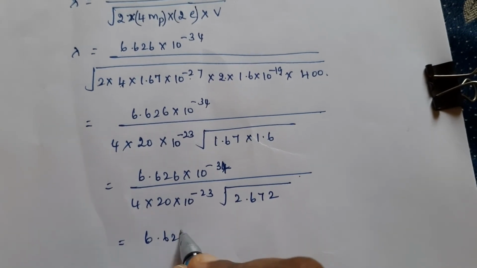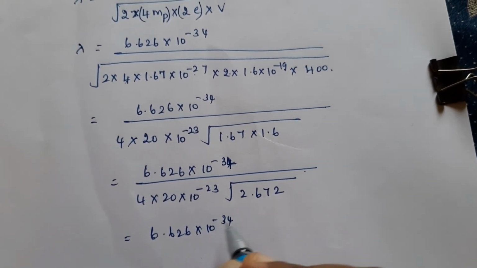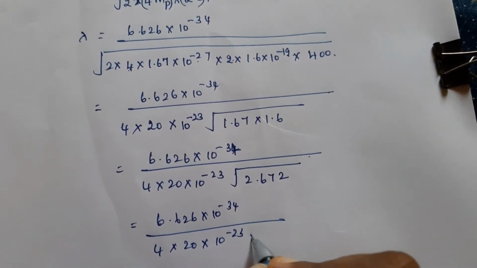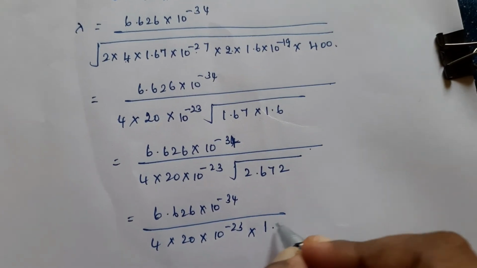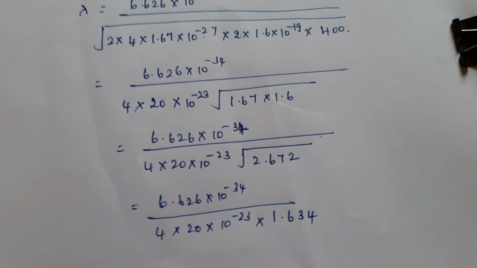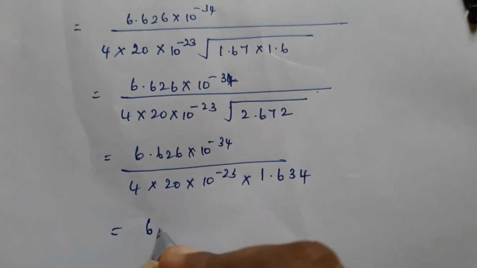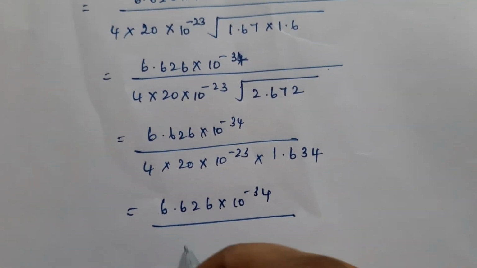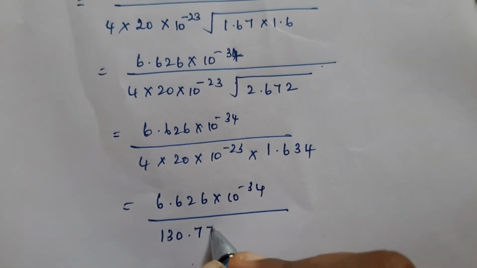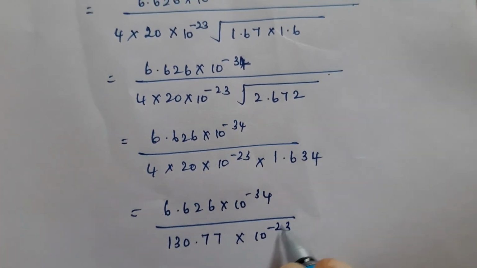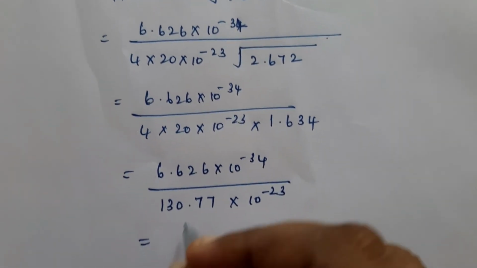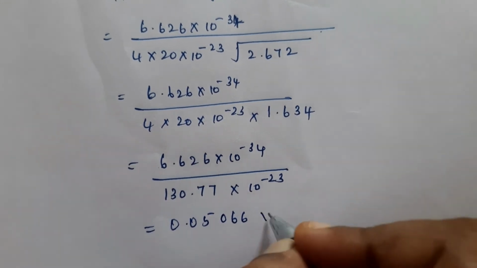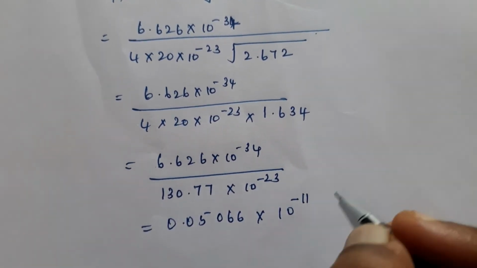If you find out the root, 4 into 20 into 10 raised to minus 23 into root value of 2.672 is 1.634. If you multiply the denominator values, you will be getting 130.77 into 10 raised to minus 23. Now if you divide this by this, you will be getting 0.05066 into 10 raised to minus 11.